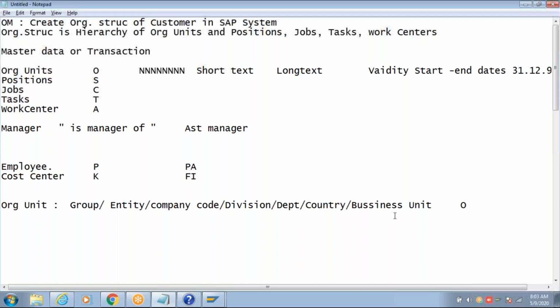Now, what is a position? And what is the difference between position and job? Anyone tell me?